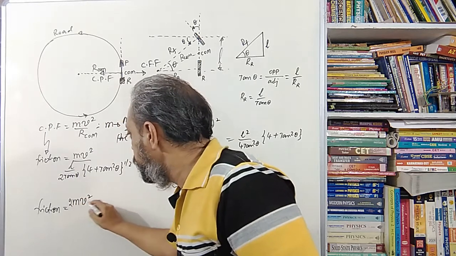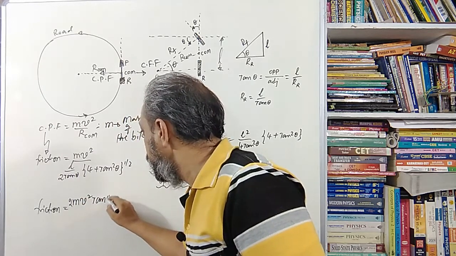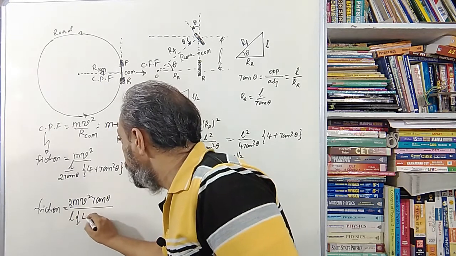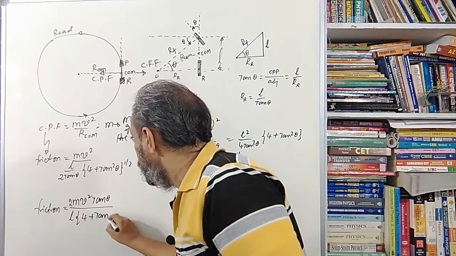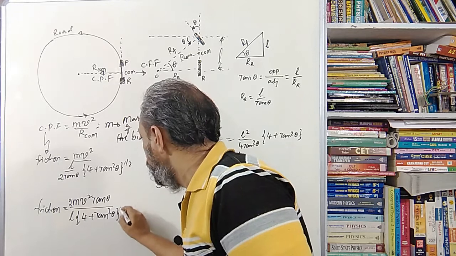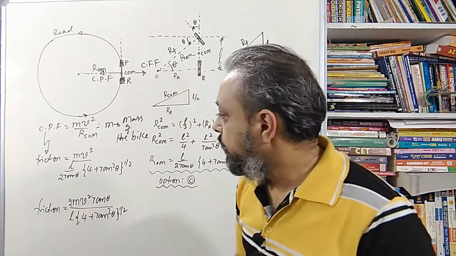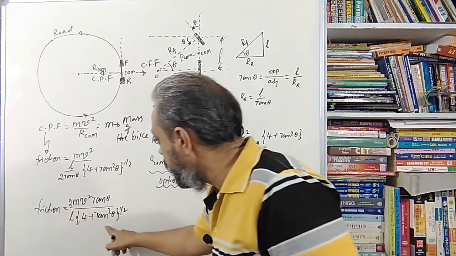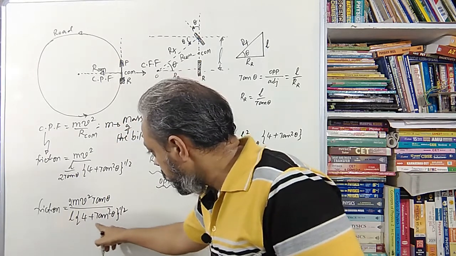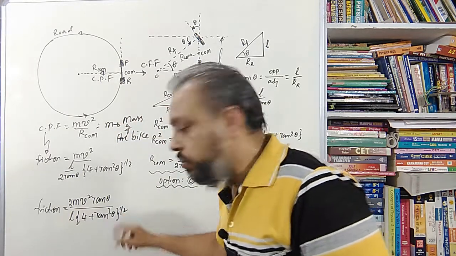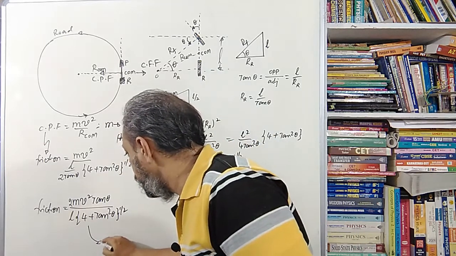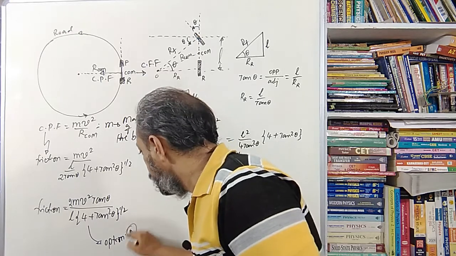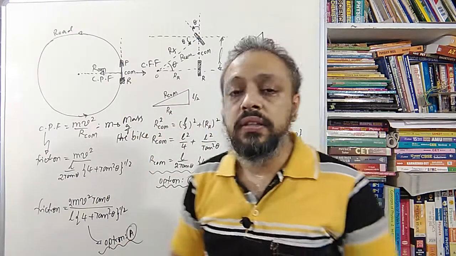So that is 2, and here is tan theta, and in the denominator I simply write L, and inside bracket it is 4 plus tan square theta, right. So this will be the answer, 2 m v square tan theta divided by L, multiplied by 4 plus tan square theta under root, and this is correctly stated in option A. This is the answer for the second question.